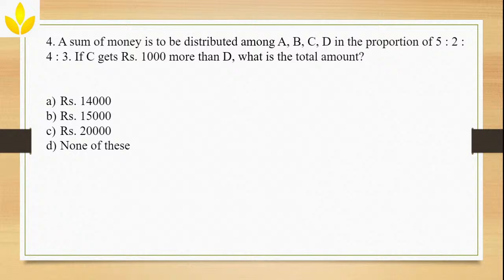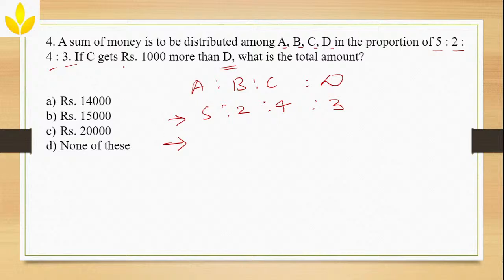So how will you do it? A sum of money is to be distributed among A, B, C, D in the proportion 5:2:4:3. If C gets rupees 1000 more than D, what is the total amount? Since they have given the proportion of A to B to C to D, which is 5:2:4:3, correct? Now, this is actually the ratio of those values, I don't know the actual value.